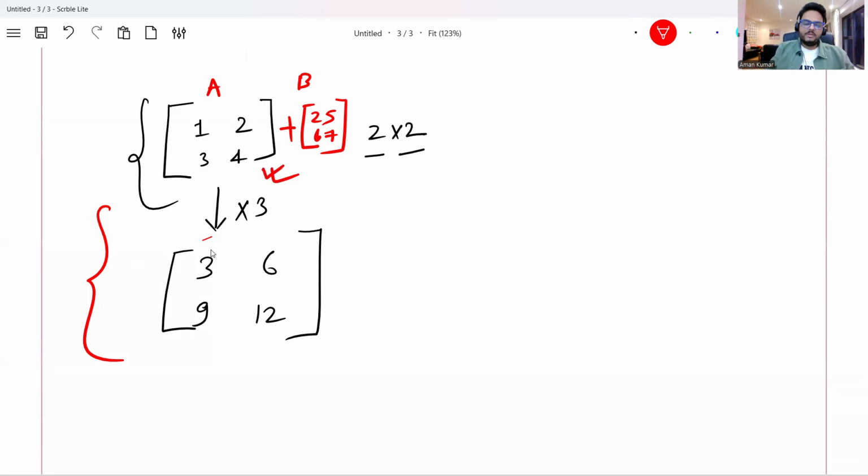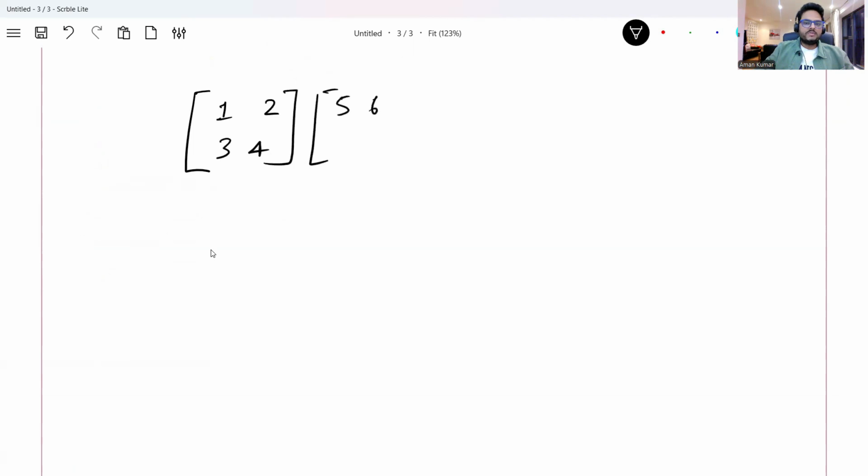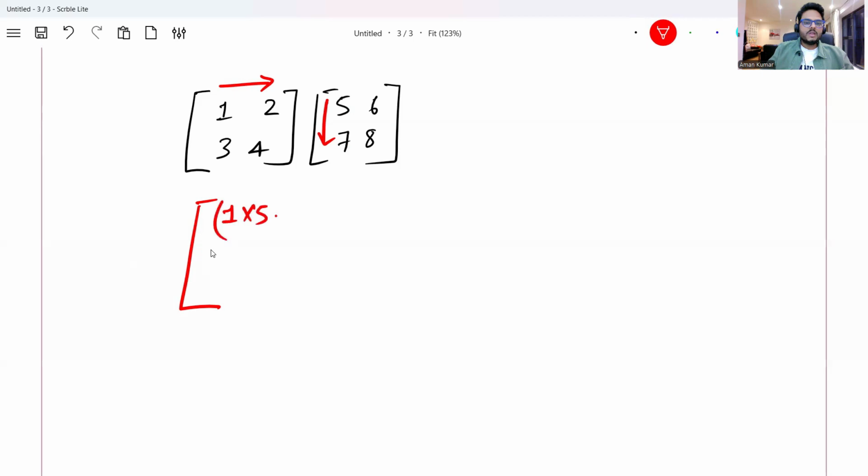In the same line, there is a very important concept known as matrix multiplication. How do you multiply matrices? For example, this is your matrix 1, 2, 3, 4, and this is your matrix, for example, 5, 6, 7, 8. If I tell you to multiply these two matrices, you will multiply here like this and here like this. So the first element of the matrix will be 1 multiplied by 5 plus 2 multiplied by 7. This is the first element of your matrix. Similarly, 1 multiplied by 6 plus 2 multiplied by 8 will be the second element of your matrix, and so on and so forth.